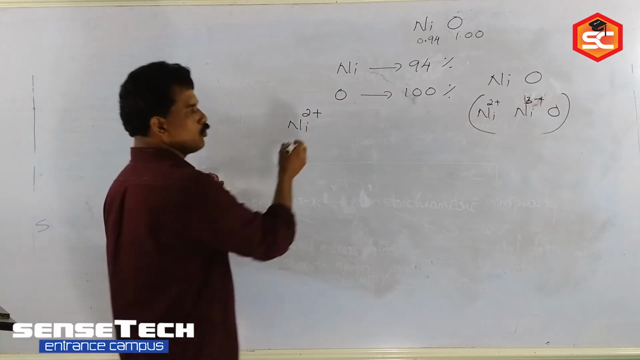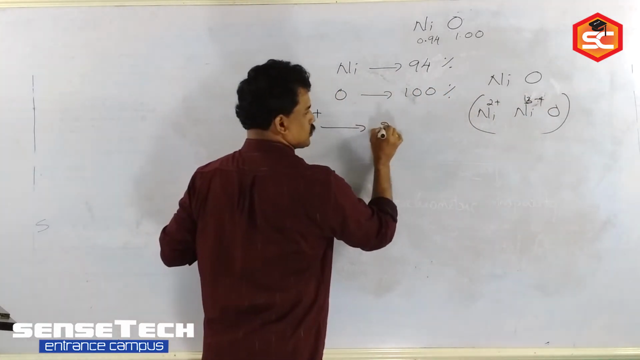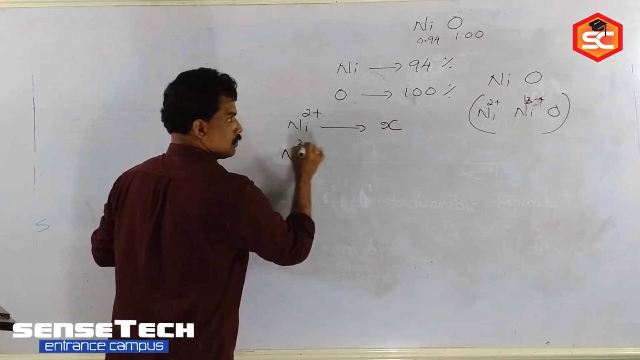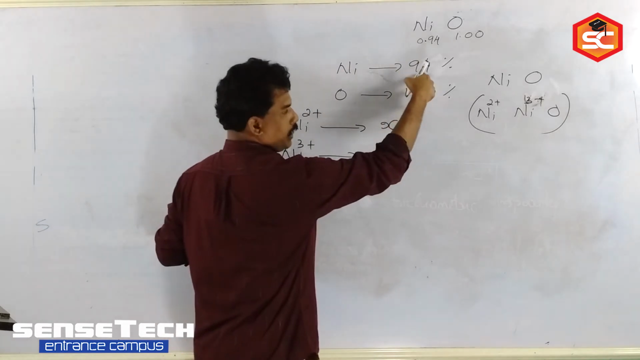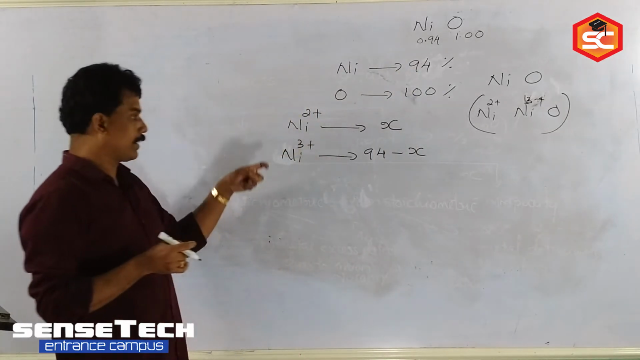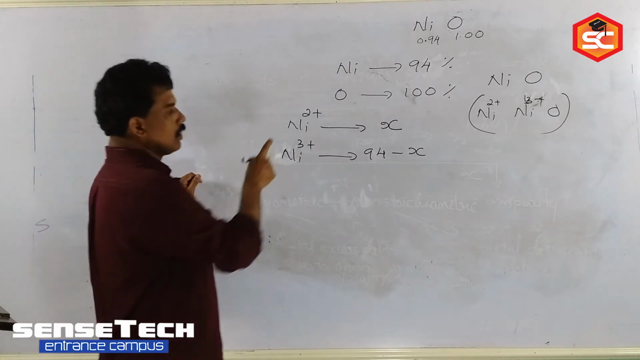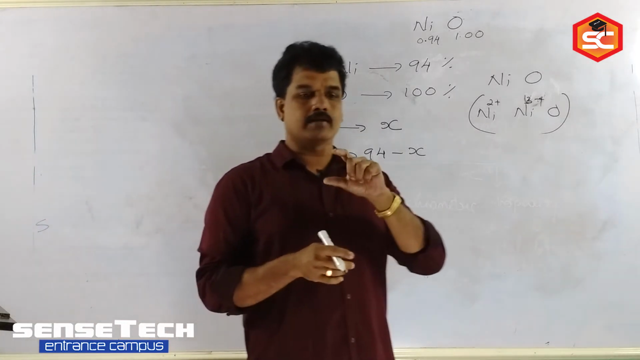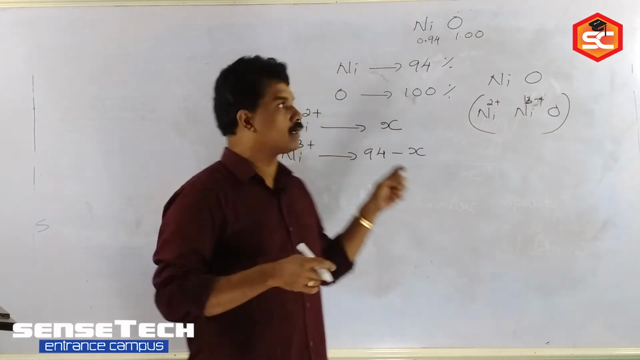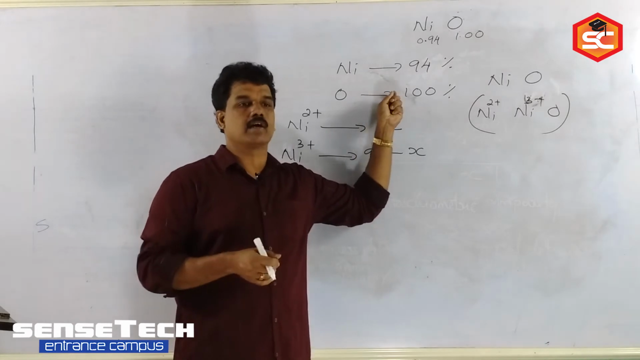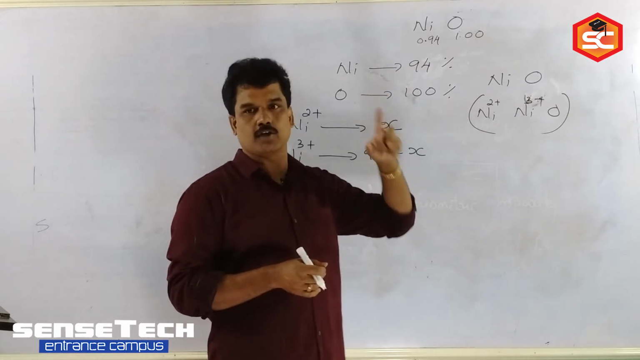Now I am assuming Ni2+ is X. So how many Ni3+ will be there? The total is 94, so 94 minus X is Ni3+. Okay, then see, in any ionic crystal, when you take the oxidation states or charges of all the atoms together, the total will be 0. That is the way in redox reactions we calculate the oxidation state of each element.